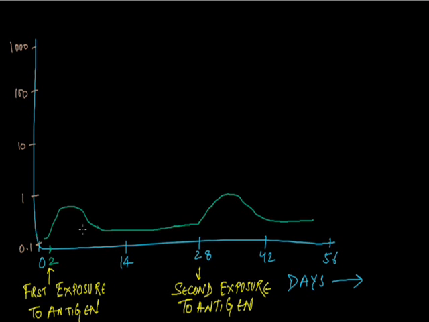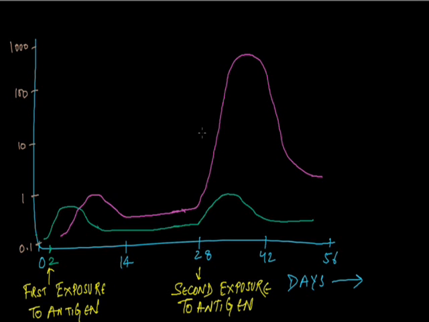The second response is quite high, and the antibody production is gradually increased because the antibody will proliferate more. This is IgG and this is IgM.